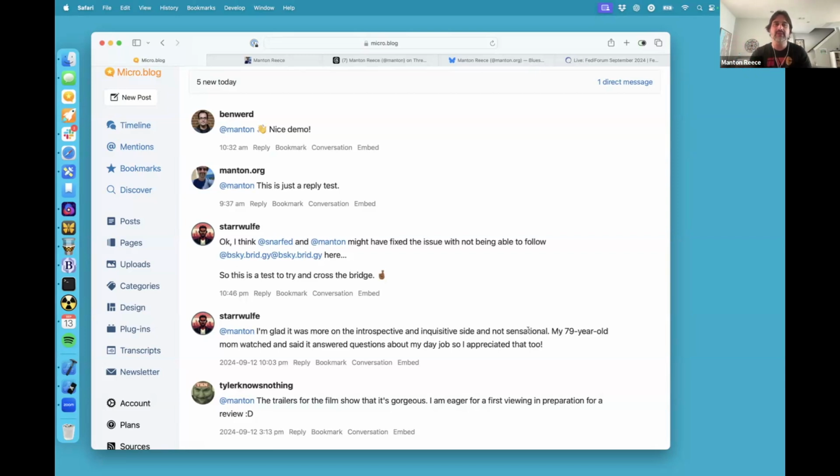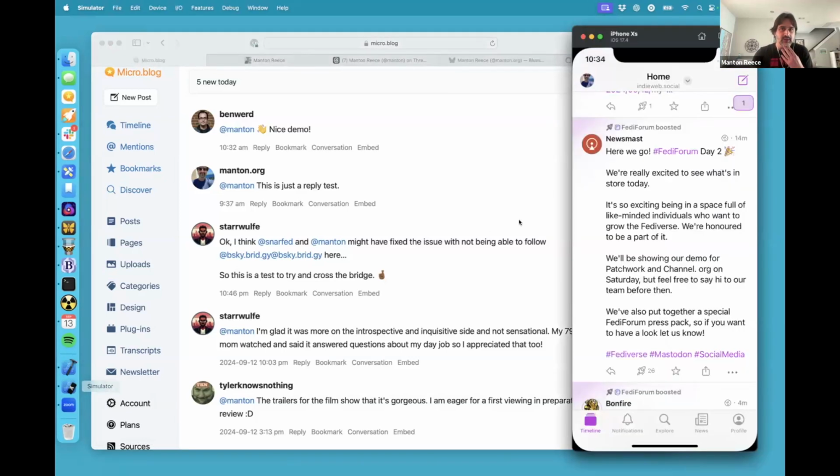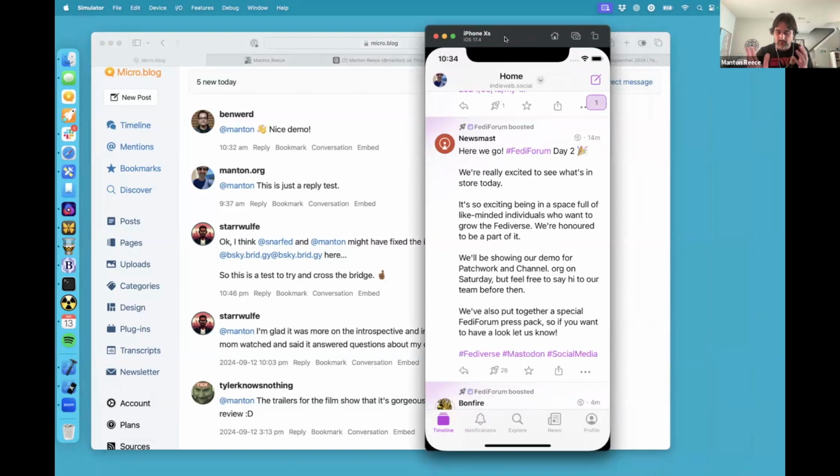But the problem is, if you have a Mastodon app that assumes you're talking to Mastodon, it's going to show a boost button. It's not going to work. It's going to be confusing to the user. So what I've done is I'm experimenting with a fork of Ice Cubes because it's open source.